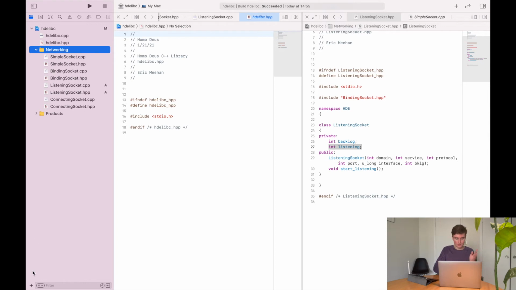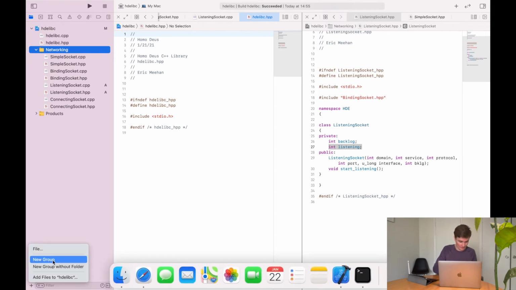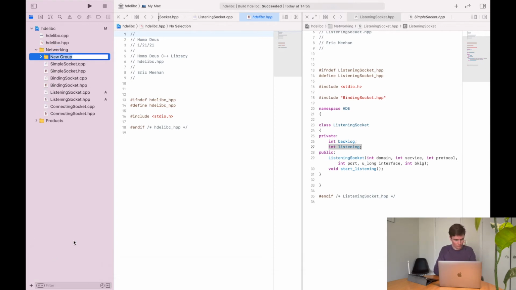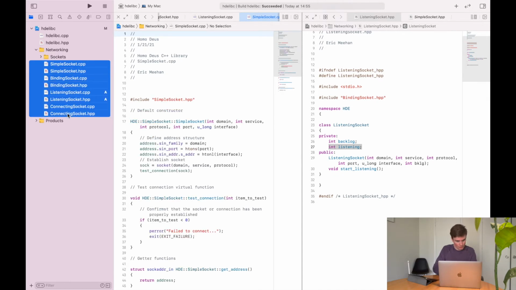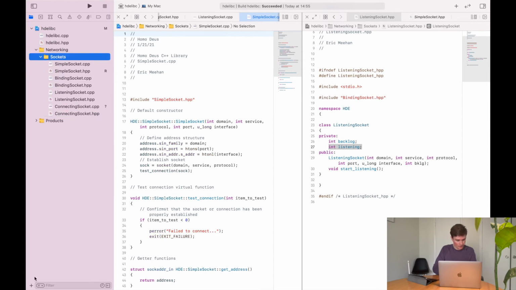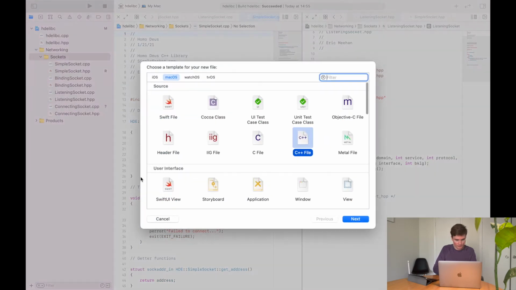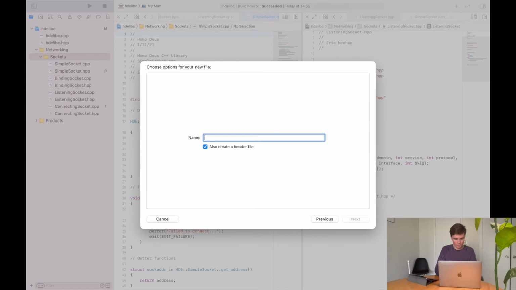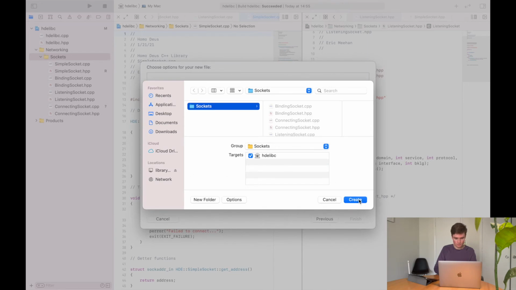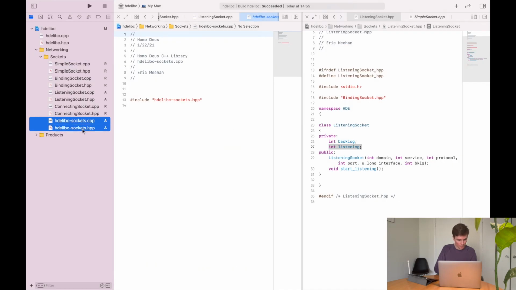So I'm going to create some subfolders to organize this a bit. So I'm going to create a new group. I'm going to call it sockets. And we'll put all of our sockets in there. And then I'm going to create a new file in here called hdelibc-sockets. And I want this to be at the top.